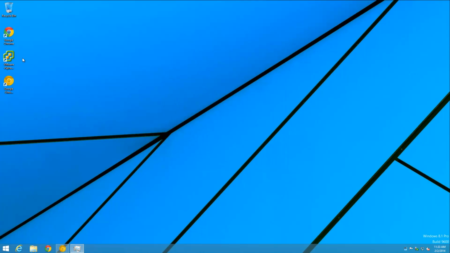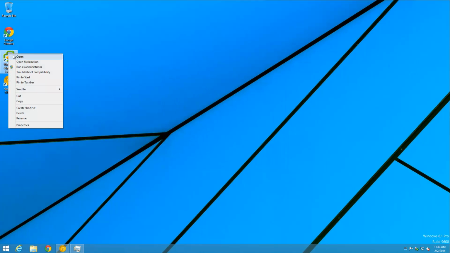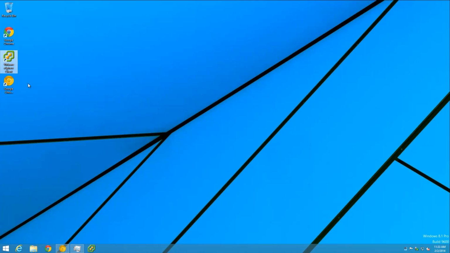That's done. Now I like to clean up. So first I'm going to pin this to the taskbar, and I really don't need any of these icons on my desktop. That's just how I am.